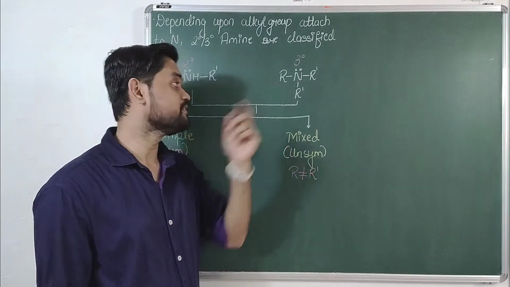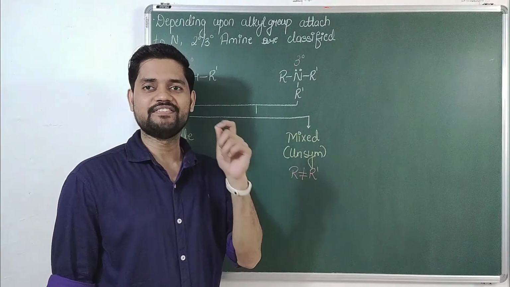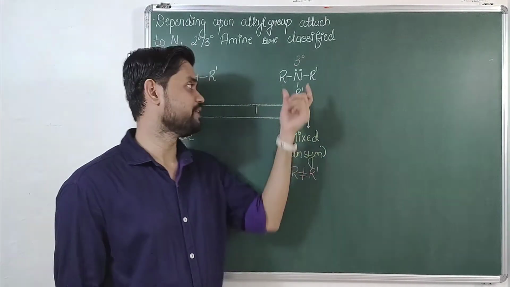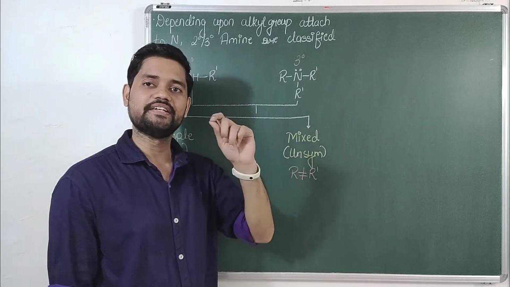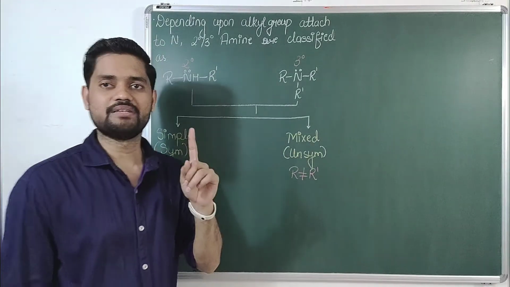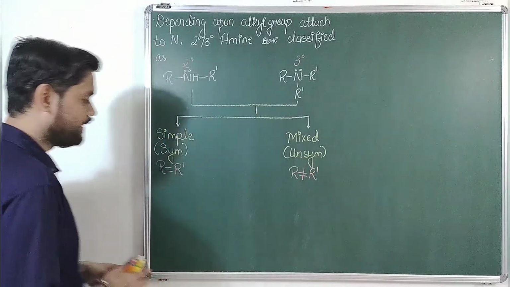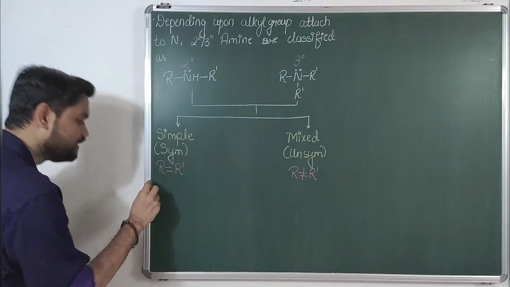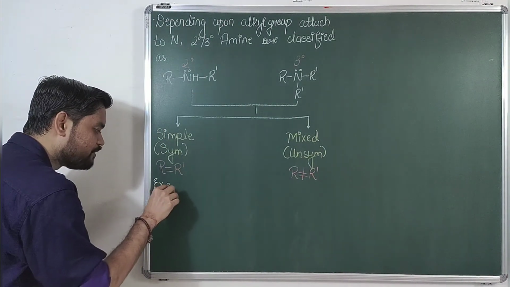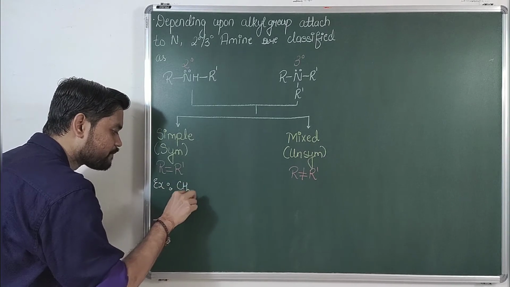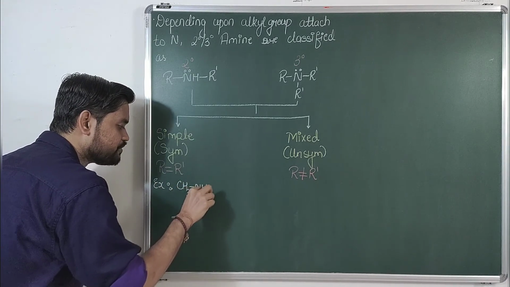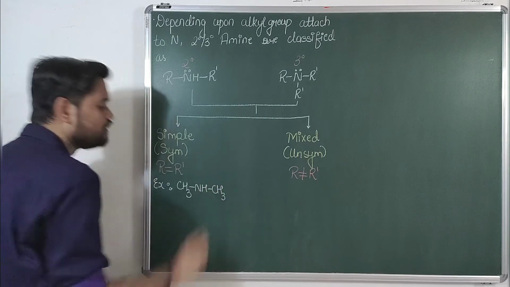Again I'll repeat my sentence. For mixed amine, even if there is one different alkyl group out of these three alkyl groups, then it will be a mixed amine. For simple or symmetrical amines, all three alkyl groups should be same. What I'm trying to say is, let us take an example of 2 degree amine. I'll take the example of 2 degree amine as CH3 NH CH3.